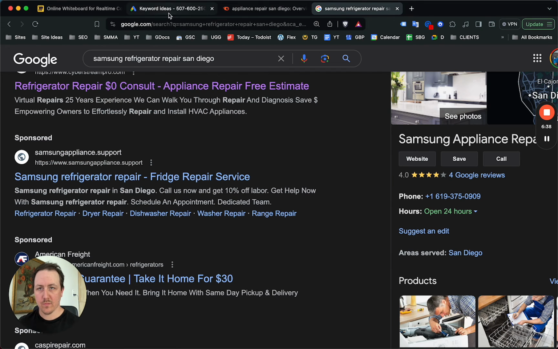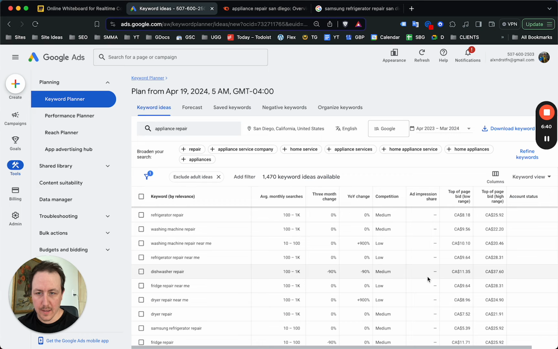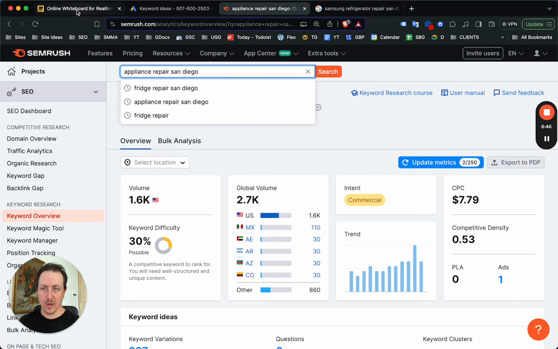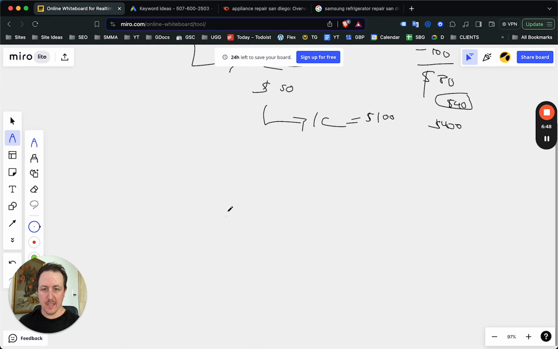So what did it tell us here? $5.39. So let's say $4 US. Now at $4 US, even at the same conversion rate, let's say you're spending $100 on ads, you have $4 per click, right? That means you get 25 clicks.